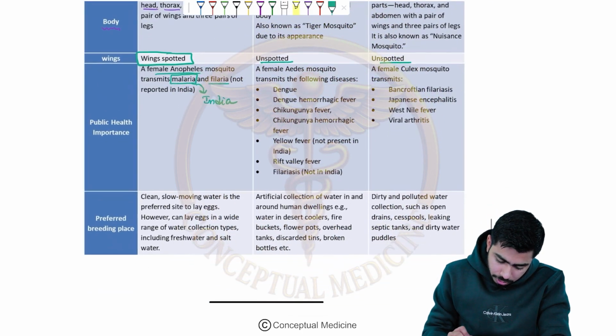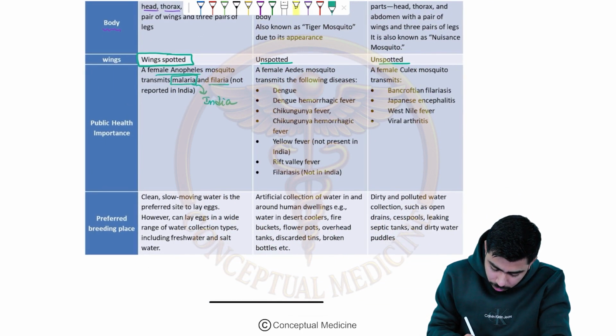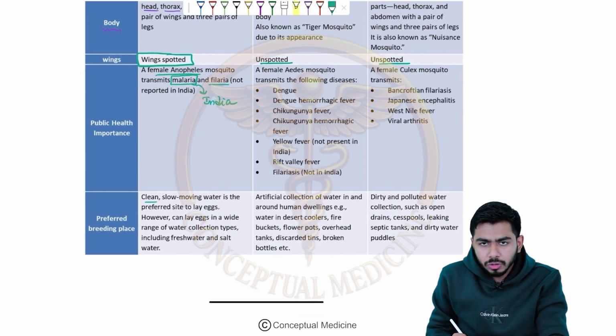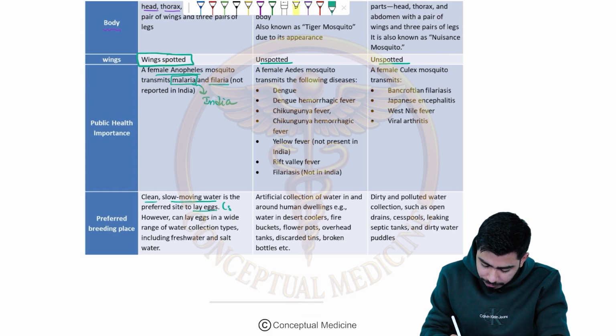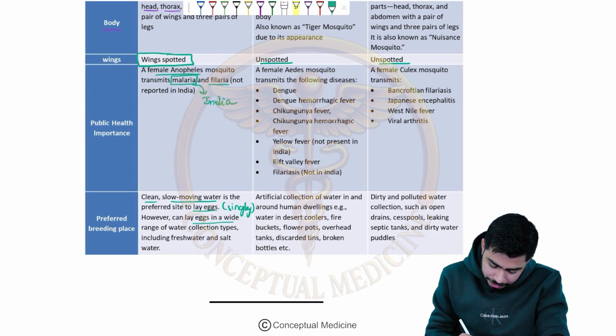If you talk about the other points about the Anopheles, they breed in clean areas. Slow moving water is the preferred site to lay eggs. They lay their eggs singly, not in clusters. They can lay their eggs in a wide range of water collection types, including fresh water and sometimes salty water as well, right?